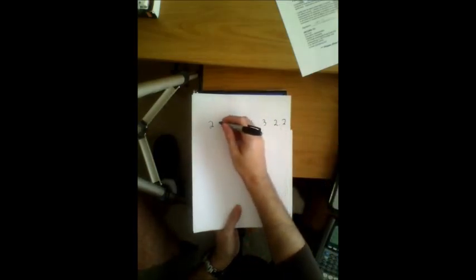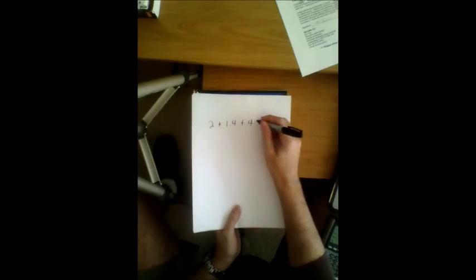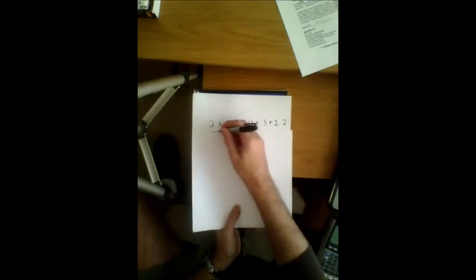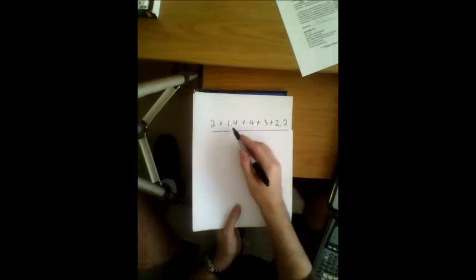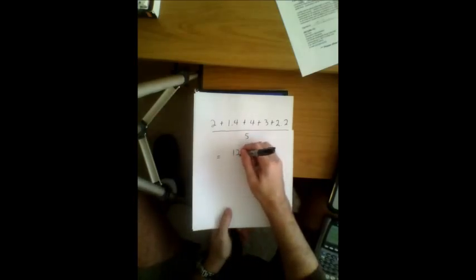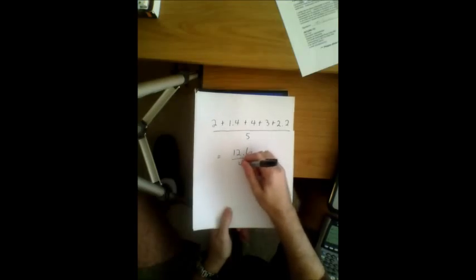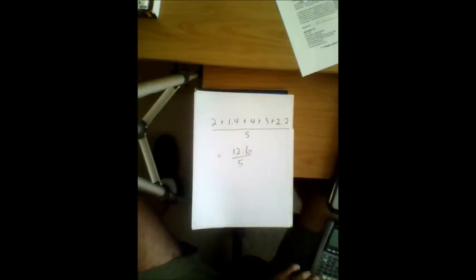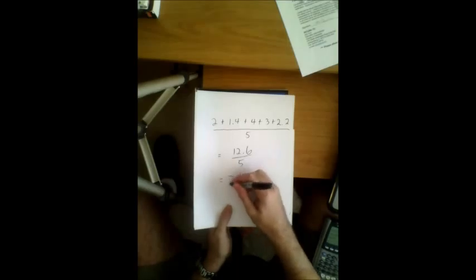Don't worry about the percentages, we're just finding the mean here. So you add all of these up and divide by the total. That gives us our mean. There are 1, 2, 3, 4, 5 values here, so we divide by 5. On the top we end up having 12.6, divided by 5 gives us 2.52.